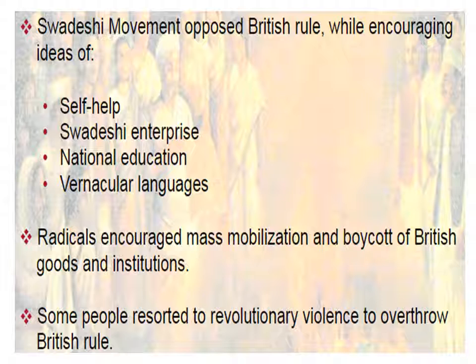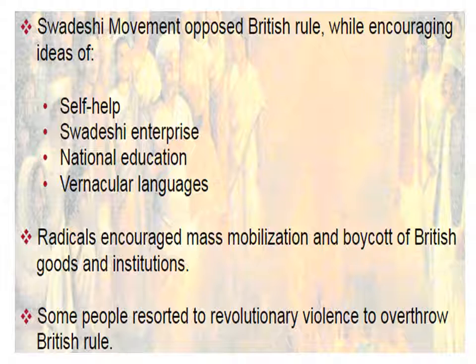Self-help means Indians help each other. Swadeshi enterprise means to be free. National education means education for all people of the nation. And vernacular is a local language in which all the people, both literate and illiterate, can understand. That is vernacular languages.